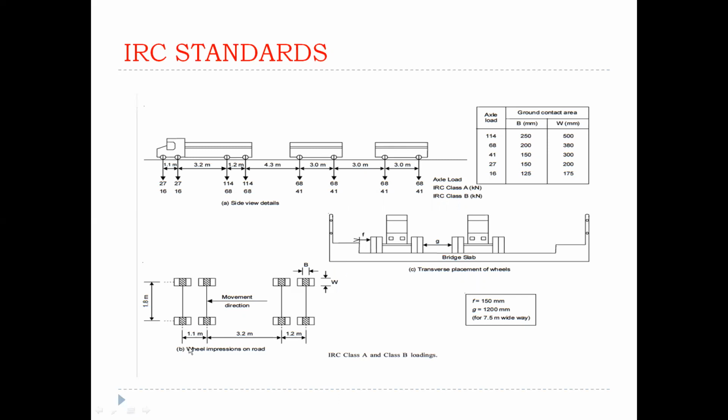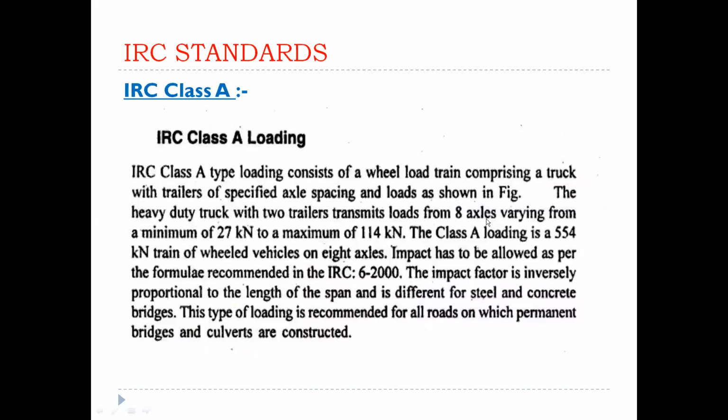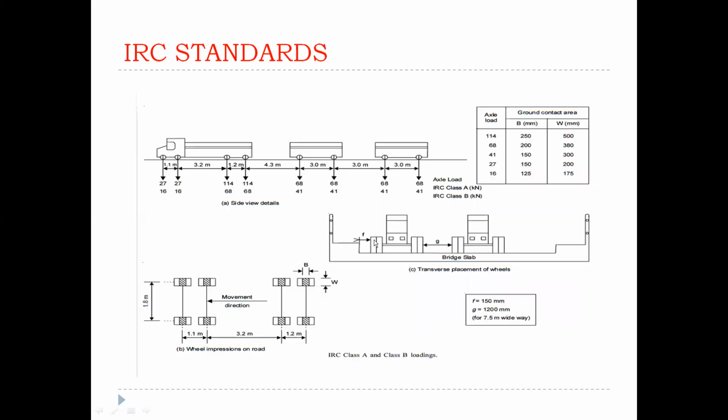And IRC class A vehicle. This is the plan of the wheel vehicle. It is a wheel vehicle containing 1, 2, 3, 4, 5, 6, 7, 8 wheels, 8 axles varying from a minimum of 27 kilonewtons to a maximum of 114 kilonewtons. Clear? Where in that 250 and 500. 250 means B is the width condition, either in the width or in the length condition. This is 250, and what is W? In the W, nothing but this criteria. That's only 500 mm and 250 mm.